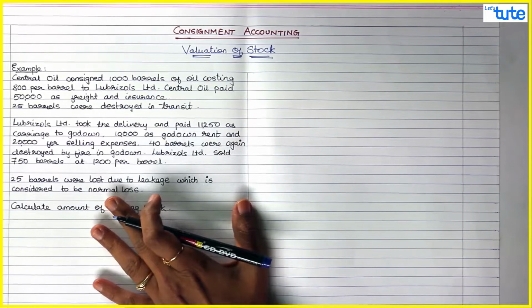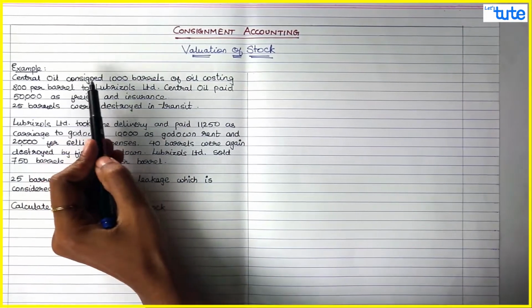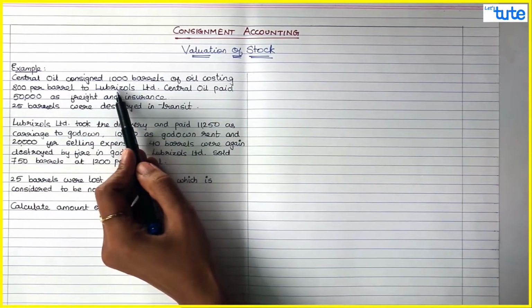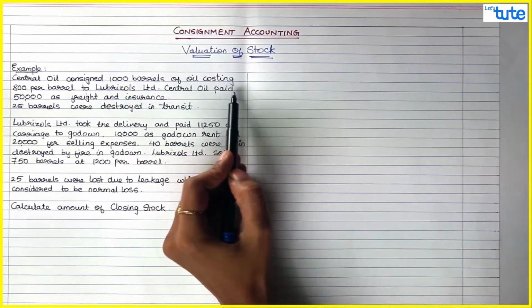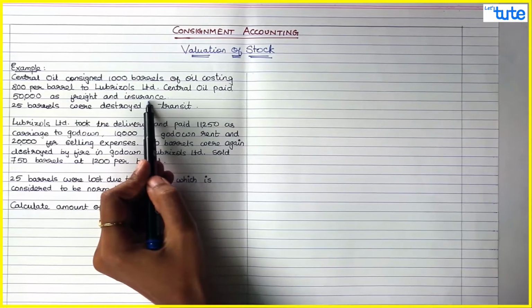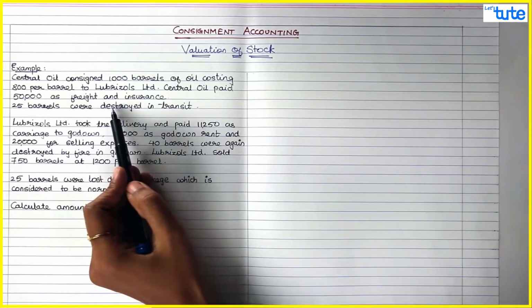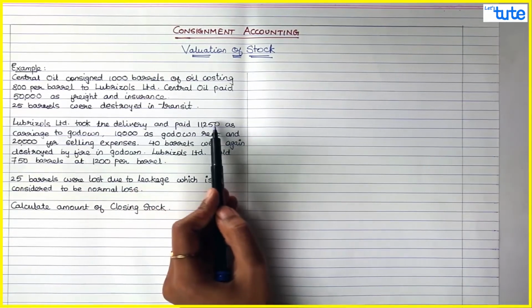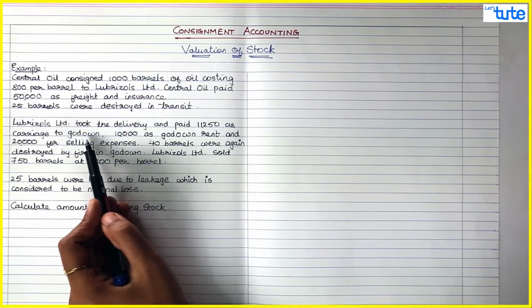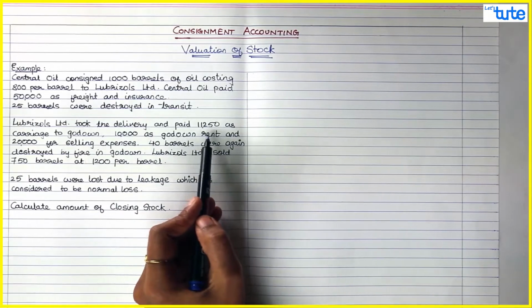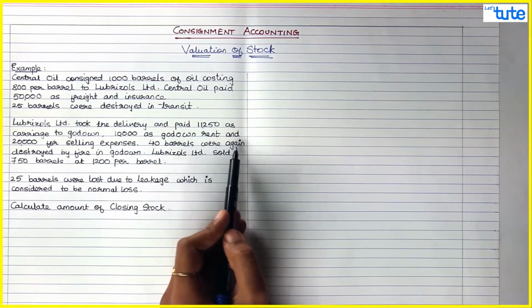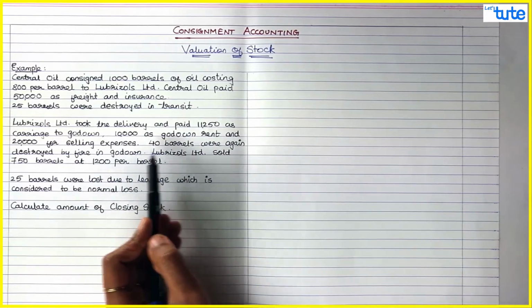So starting with the example, Central Oil consigned 1000 barrels of oil costing 800 per barrel to Lubrisols Limited. Central Oil paid 50,000 as freight and insurance. 25 barrels were destroyed in transit. Lubrisols Limited took the delivery and paid 1,150 as carriage to godown, 10,000 as godown rent and 20,000 for selling expenses. 40 barrels were again destroyed by fire in the godown.